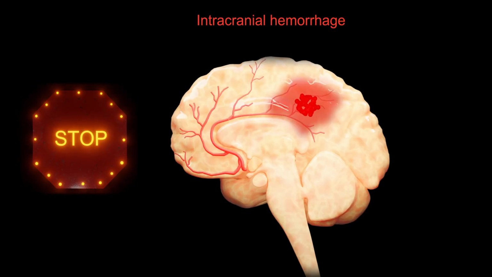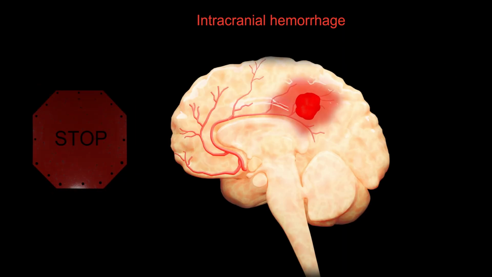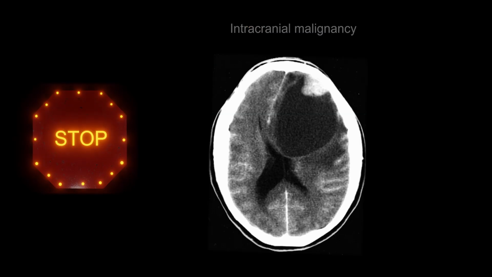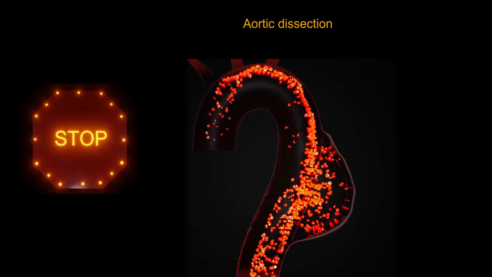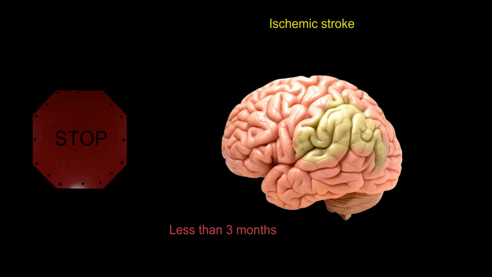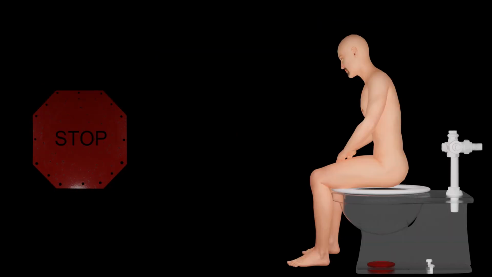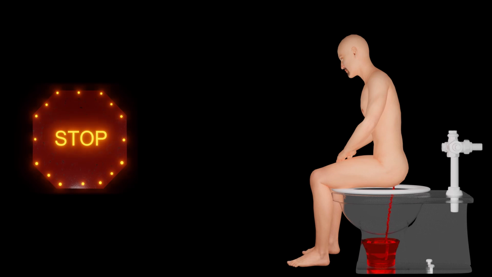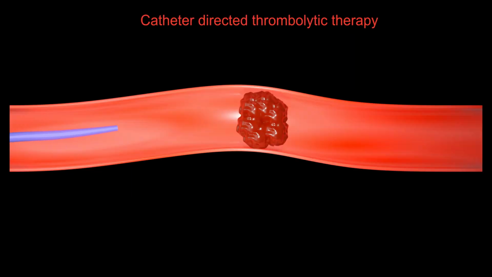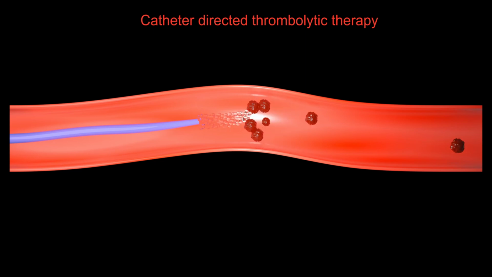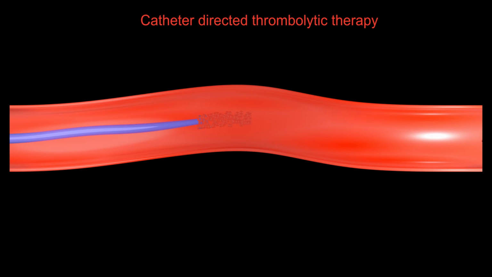Systemic thrombolytic therapy is contraindicated in those with prior intracranial hemorrhage, intracranial malignancy, evidence of aortic dissection, ischemic stroke less than 3 months, recent neurological surgery involving the brain or spine, and active or high risk of developing hemorrhage. Catheter-directed thrombolytic therapy or catheter-directed embolectomy can be performed by interventional radiologists or vascular surgeons if indicated.